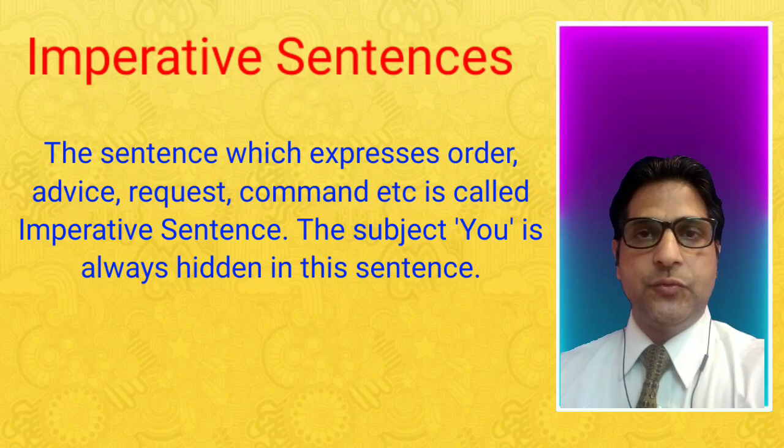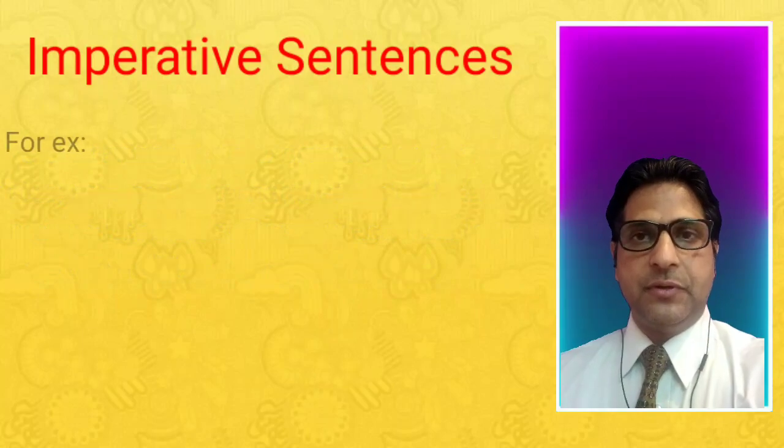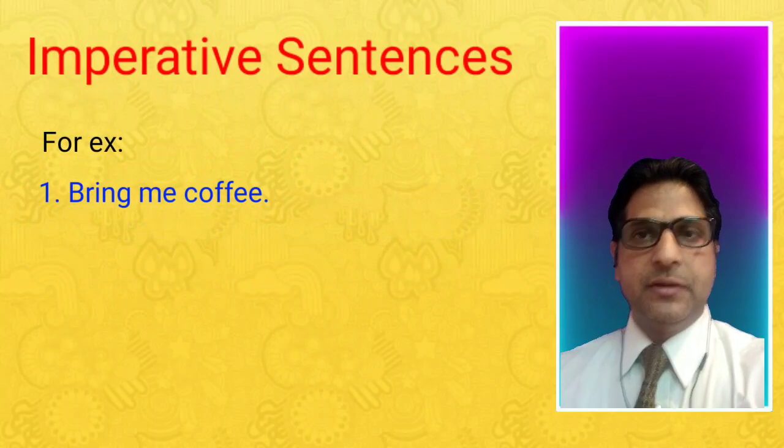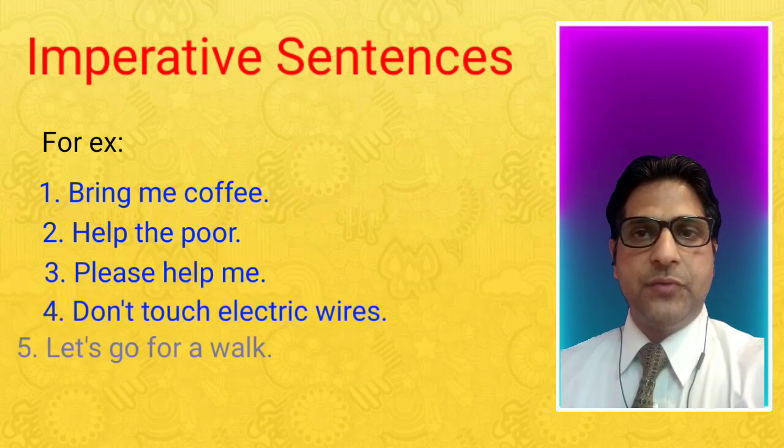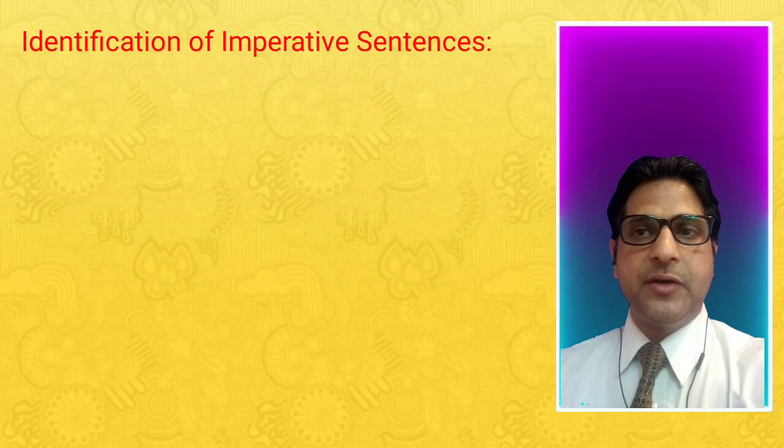The subject "you" is always hidden in this sentence. For example, bring me coffee, help the poor, please help me, don't touch electric wires, let's go for a walk. Now the question comes to our mind: how can we identify them in reported speech?